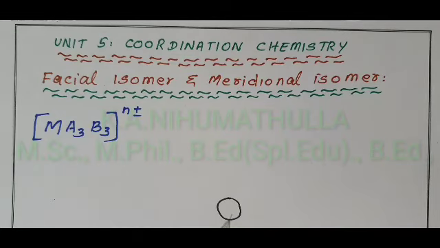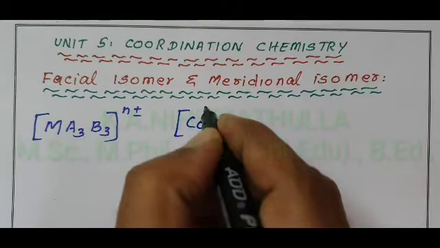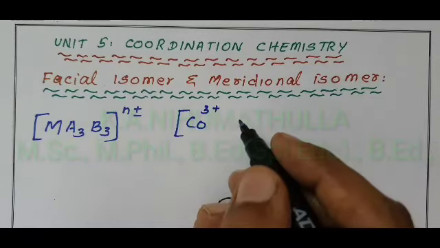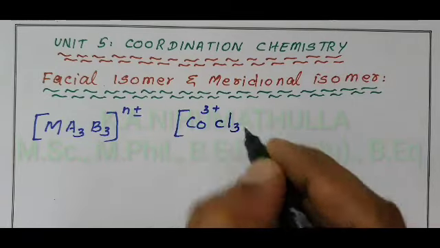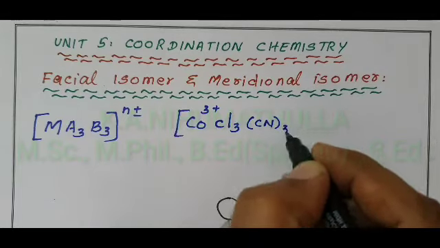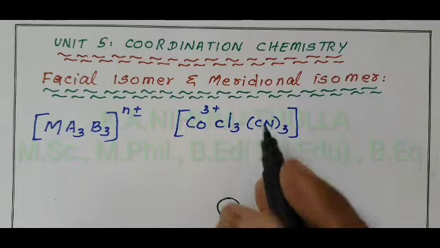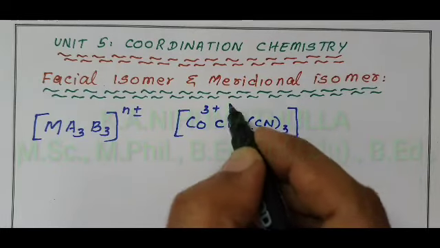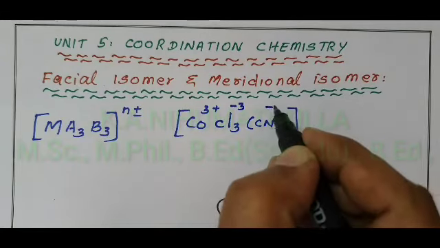Taking an example with the cobalt 3 plus ion, the central metal ion is Co3+. The coordination number is 6: the 6 coordination positions are occupied by 3 Cl and 3 CN. One chloride is 1 minus, so 3 chlorides are 3 minus; one cyanide is 1 minus, so 3 cyanides are 3 minus.